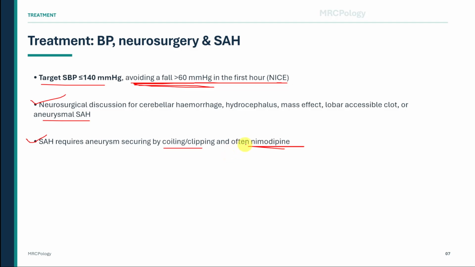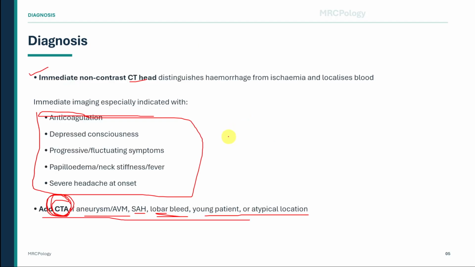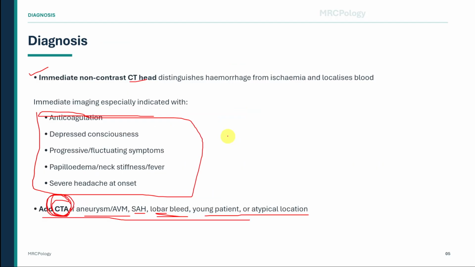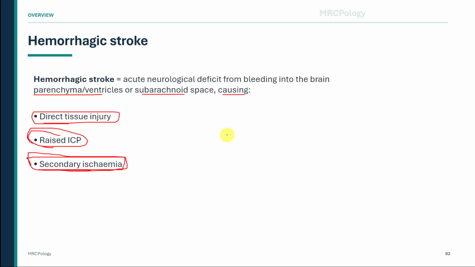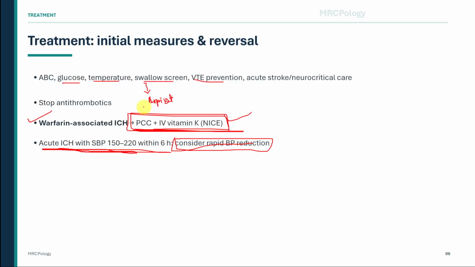MRCP trap. Do not treat all sudden focal deficits as ischemic stroke. A patient with severe headache, vomiting, reduced consciousness, seizures, or anticoagulation needs urgent CT before antithrombotic or thrombolytic decisions. If you remember one thing, remember this. Hemorrhagic stroke causes damage by bleeding, pressure, reduced perfusion, and secondary inflammation. CT confirms the diagnosis. Anticoagulation reversal can be life-saving. Blood pressure needs careful control, and posterior fossa bleeds need urgent neurosurgical attention.